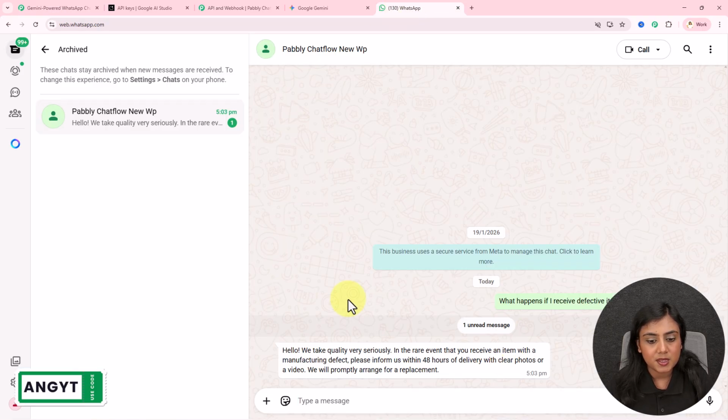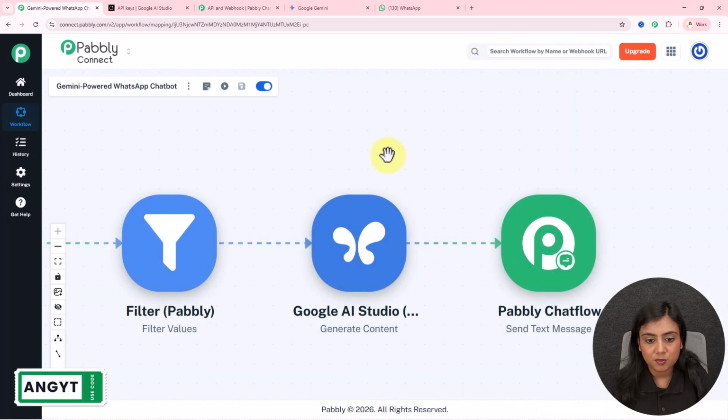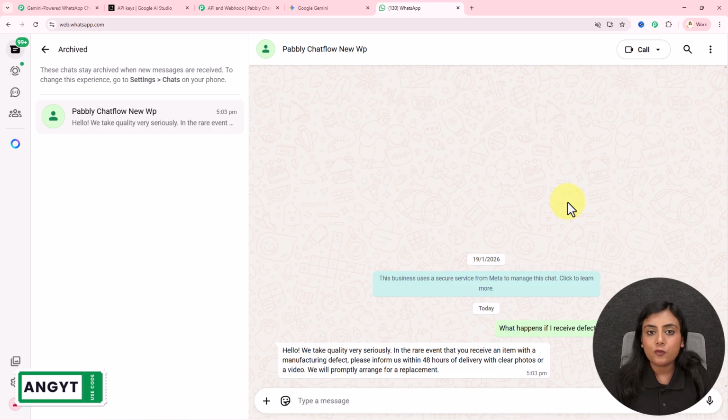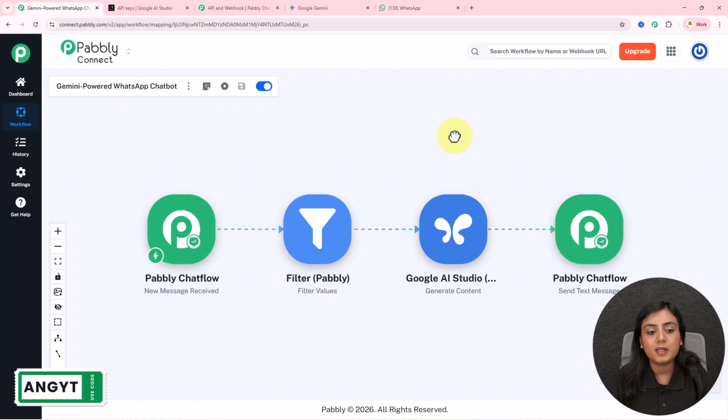And if I'm going to open my WhatsApp, yes, you can see the same reply has been forwarded on my WhatsApp right here. So as I've received this message back, this means the connection between WhatsApp and Google Gemini has now been created successfully. The entire setup has now been created. Now, whenever you receive a new question from any of your customers or leads or clients on WhatsApp for your business, automatically this bot is going to generate the reply to that question instantly according to your business policies, roles, and responsibilities.